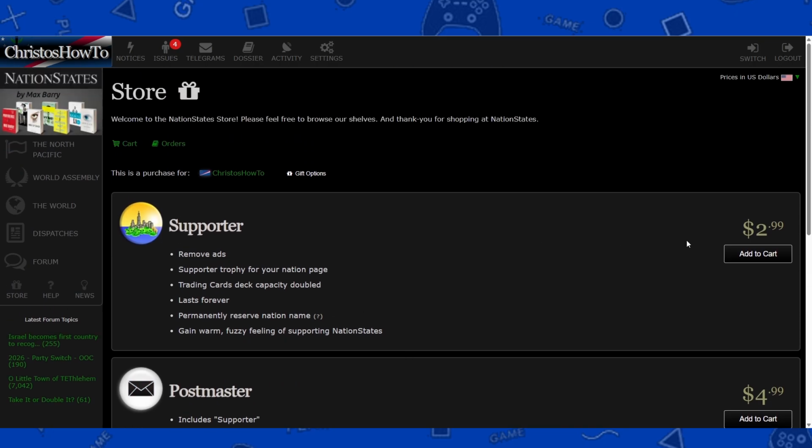So yeah, if you get this supporter, it'll remove ads. As you see, there are ads that pop up on screen. You get a supporter trophy for your nation page. Trading cards deck capacity is doubled. It lasts forever. You get to permanently reserve your nation name, and you gain the warm fuzzy feeling of supporting nation states, which I did with Christos.